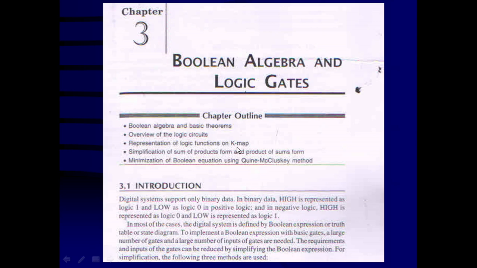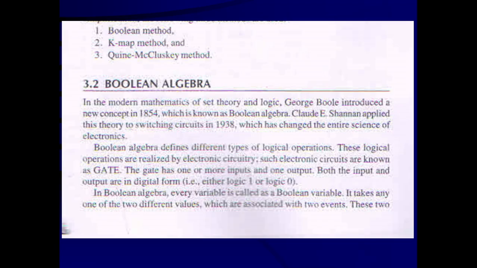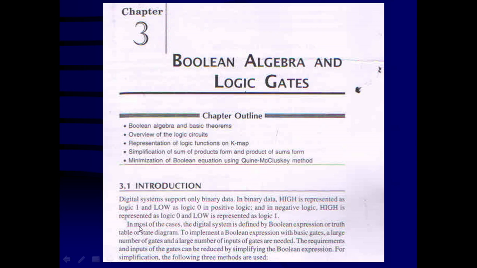Then simplification of the sum of products form and product of sums form using the Karnaugh map, and minimization of the Boolean equation using the Quine-McCluskey method. But this method is not in your syllabus, so we are not going to utilize it here. So we start with the understanding of this one.